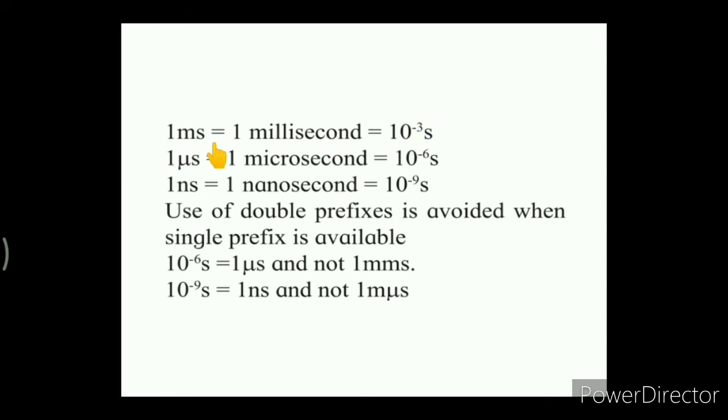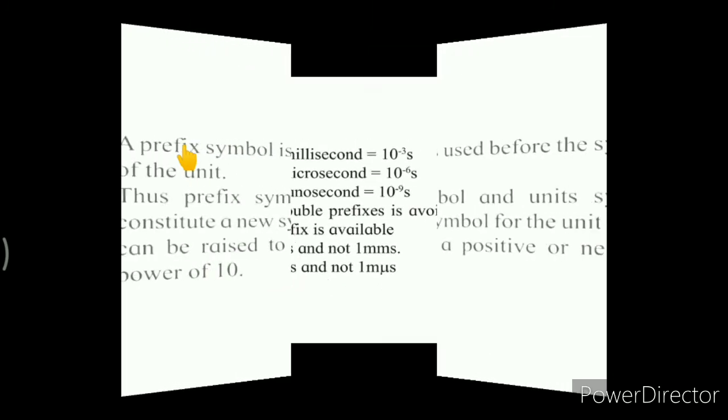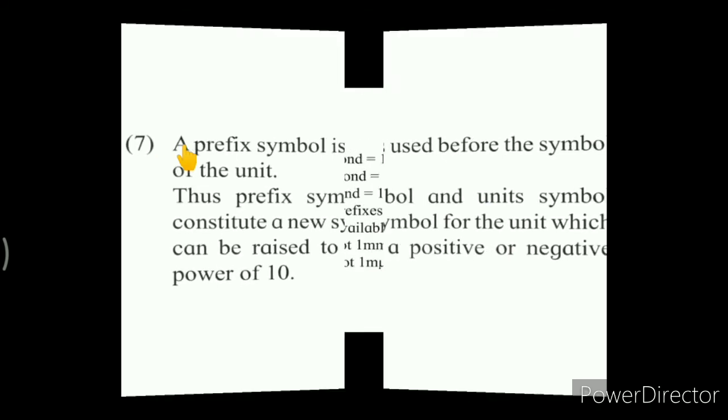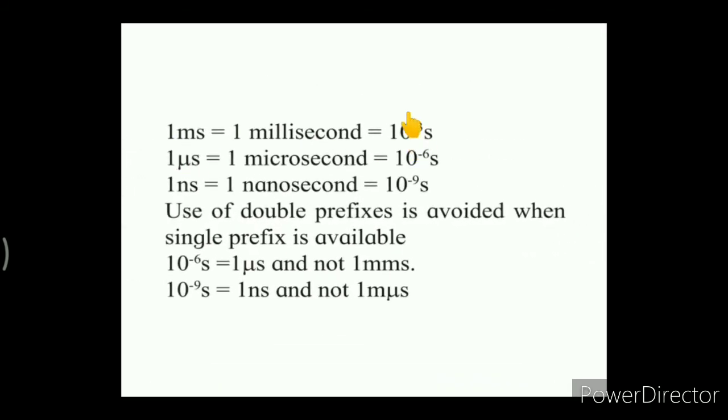So the combination of the prefix symbol and unit symbol gives the new symbol for the unit, which we are expressing in terms of the power of 10. So this millisecond can also be written as 10 raised to minus 3 s. Similarly, 1 micro symbol and then second, and here there is no space in between.